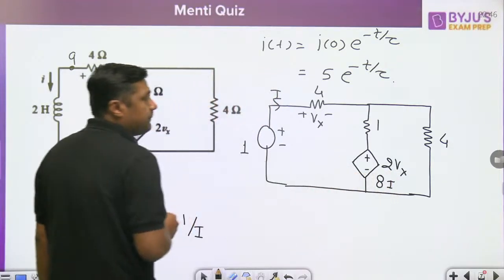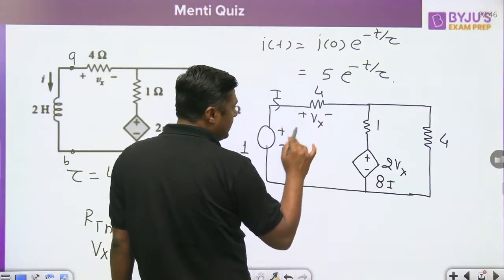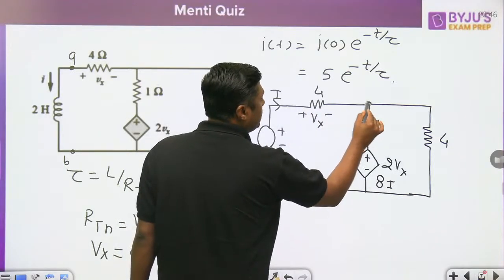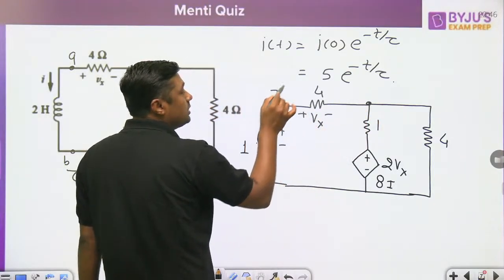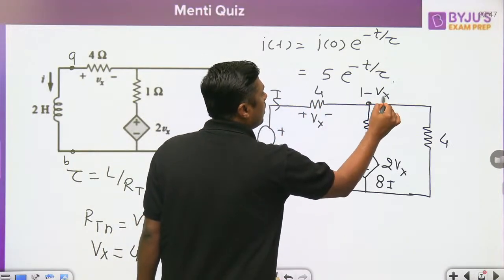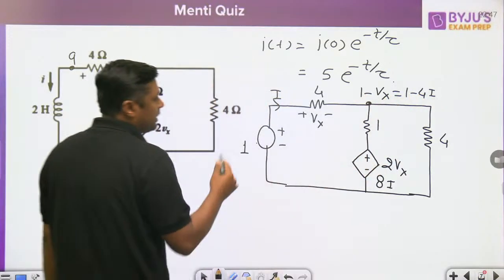2Vx will become 8I, right? Now try to understand. This is the incoming current I. What is the voltage at this point? This is the 1 volt. This is minus Vx. The voltage at this point is 1 minus Vx, or that is nothing but 1 minus 4I. Write down the KCL.